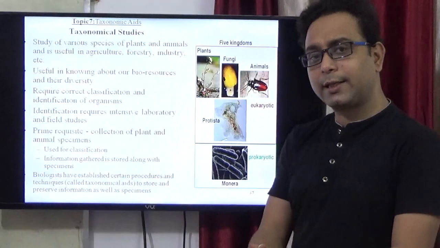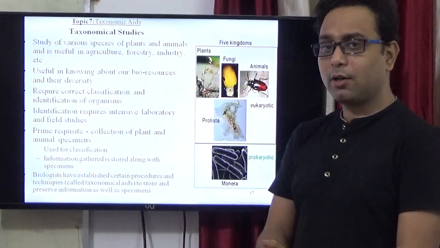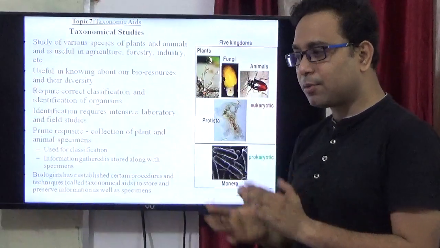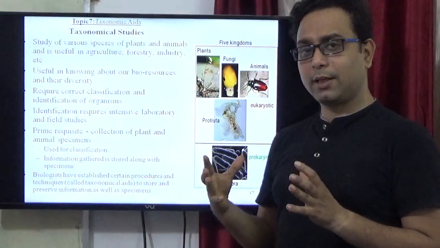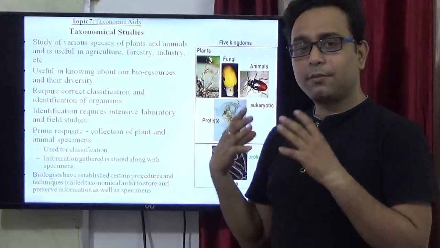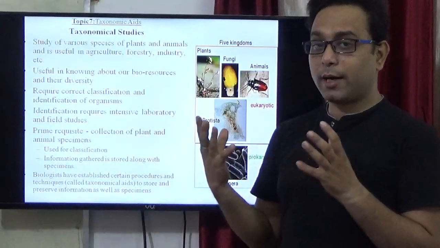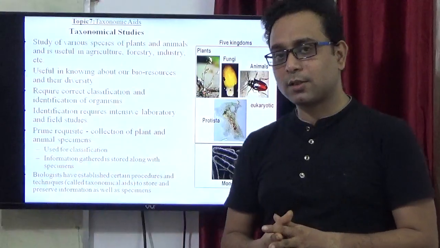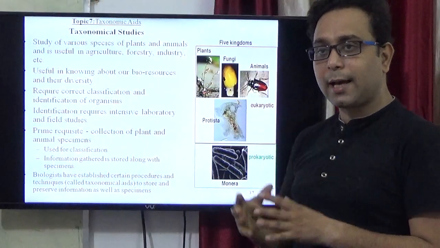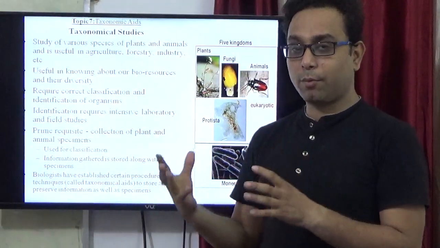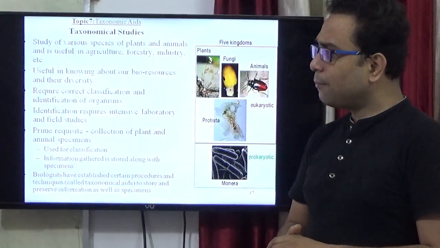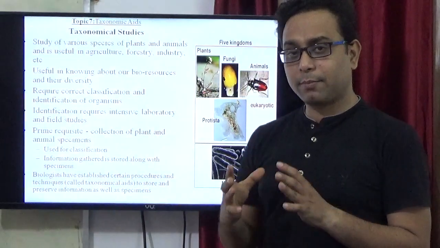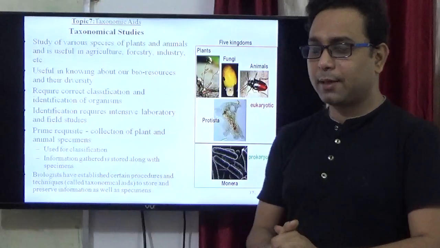You know that taxonomy is very important. It is a branch of science where we discuss diversity, living organisms, their classification, their nomenclature and their relationship in our environment. Biodiversity means different types of plants and animals.